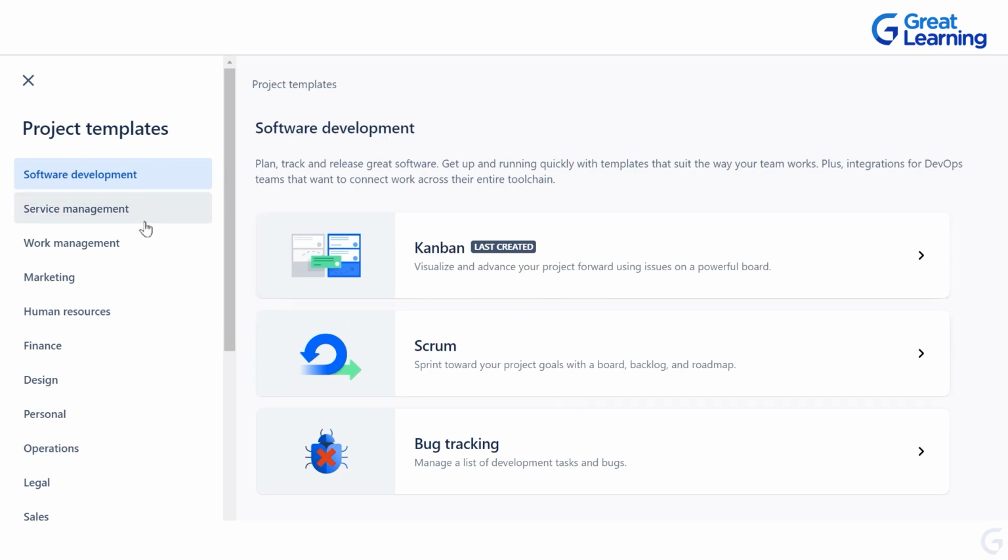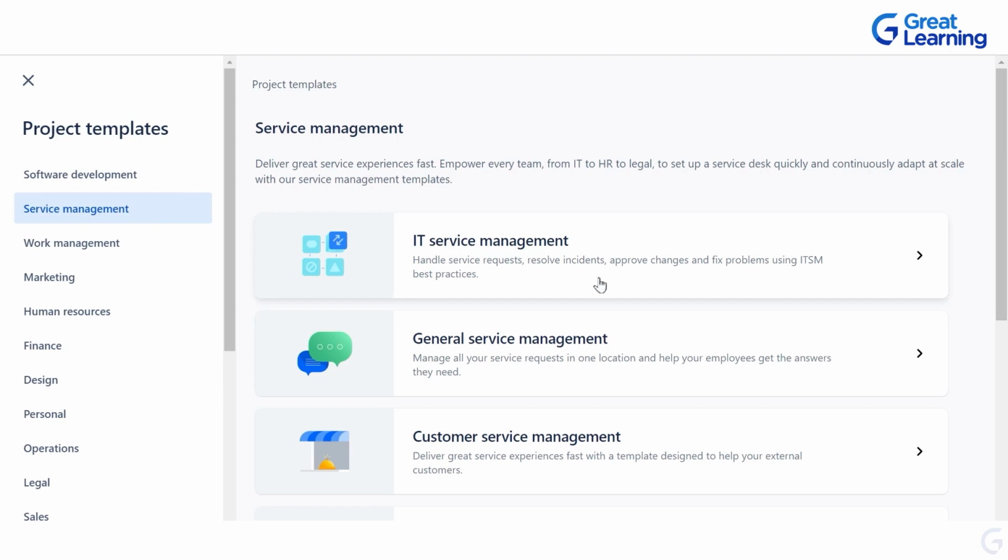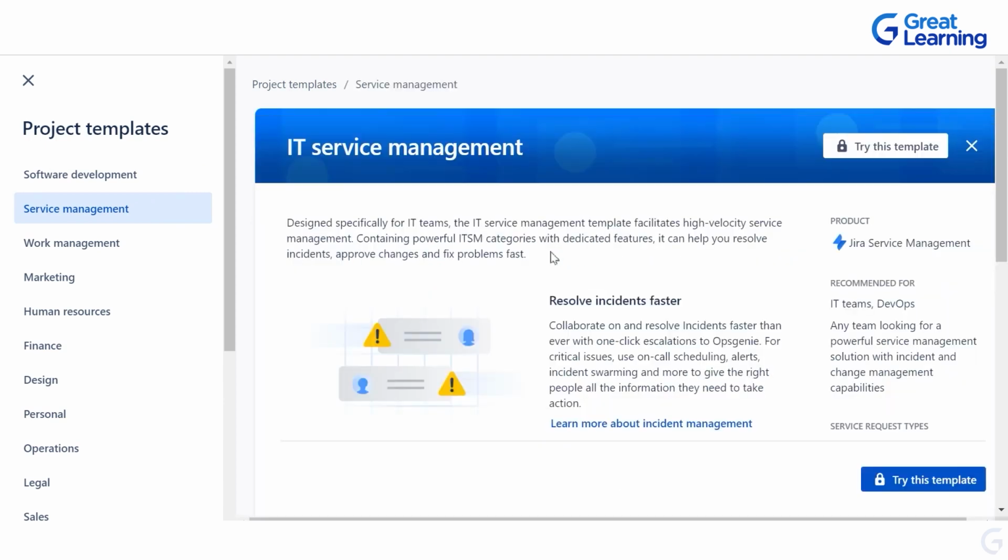If you go to any other template, such as service management, and in that we go to IT service management, and if we want to try this template, we don't really have access for that. For that, you will have to buy the premium version of this tool. Right now we are on the free trial, so we will not be able to access all these templates. We will have access to only a small number of templates. So if you go to any of these tabs and there's a lock button, that means you won't have access to it.